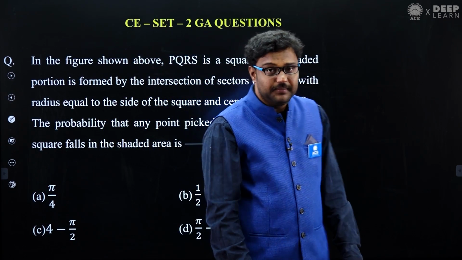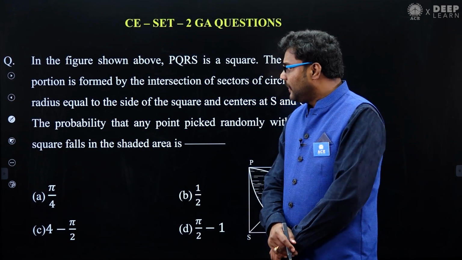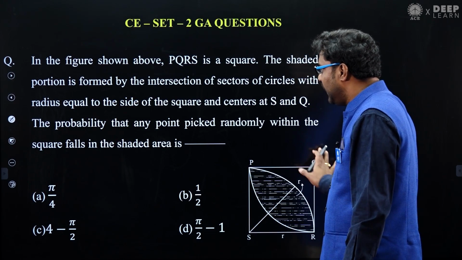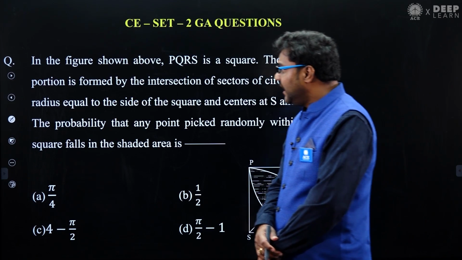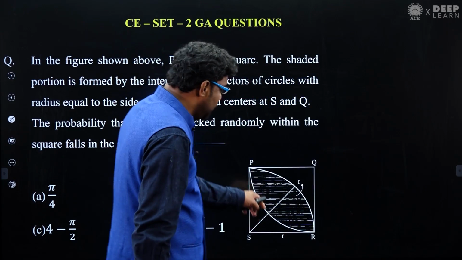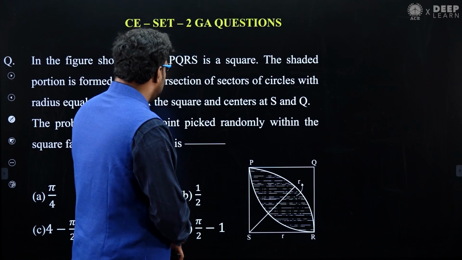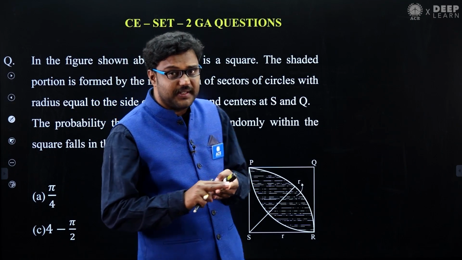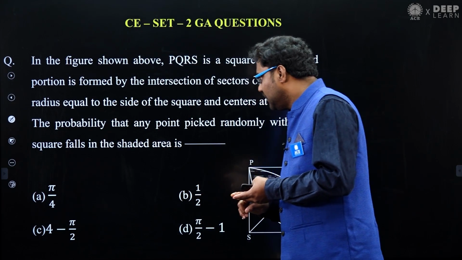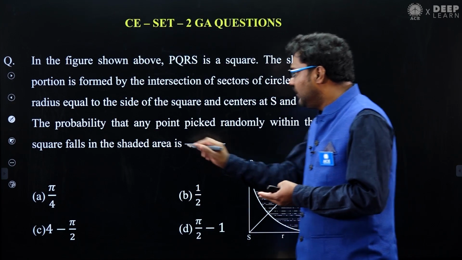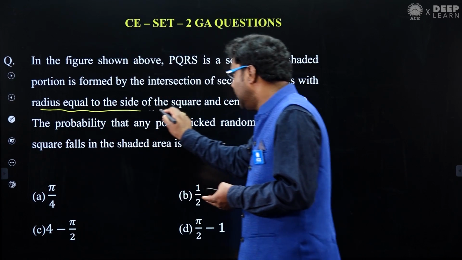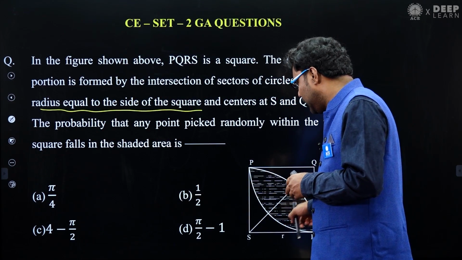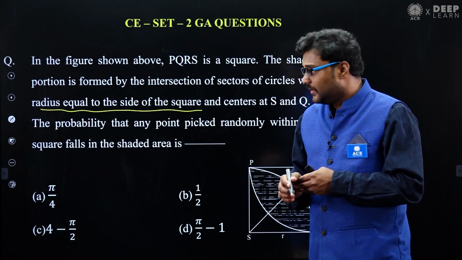See the next question. Here they gave PQRS is a square, and the shaded area is formed by the intersection of the sectors of circles. 2 circles intersect. The radius of that circle is equal to the side of the square. If the side of the square is 1 unit, then definitely the radius is 1.